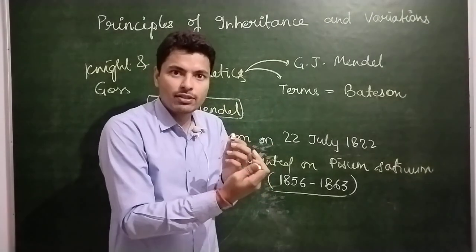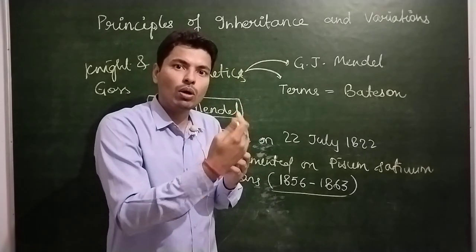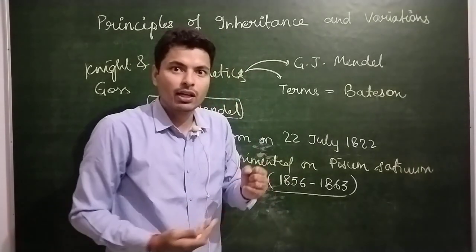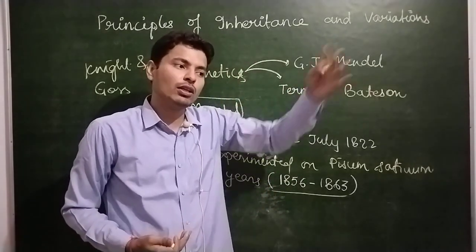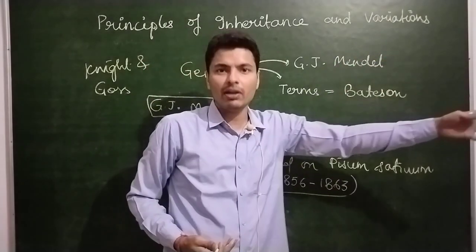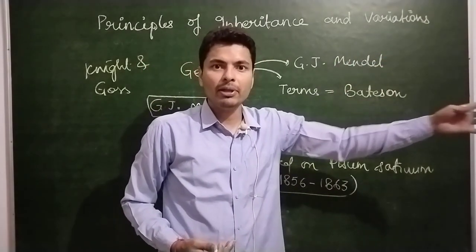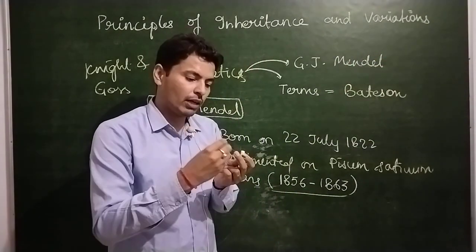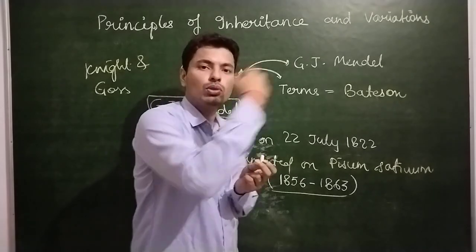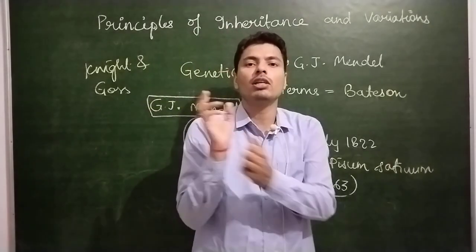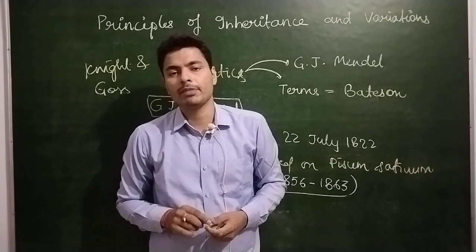The next generation arises, that next generation also continues the self-pollination, and this method is continued for several generations. So what will happen? The same kind of genetic material will be transmitted from one generation to the other. Hence they show a stable trait inheritance pattern.